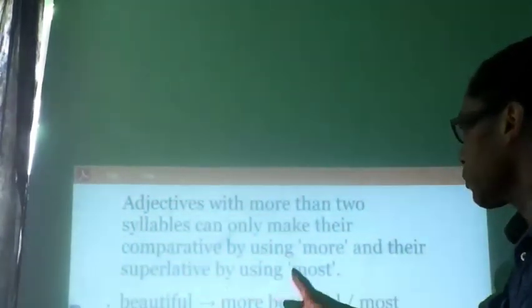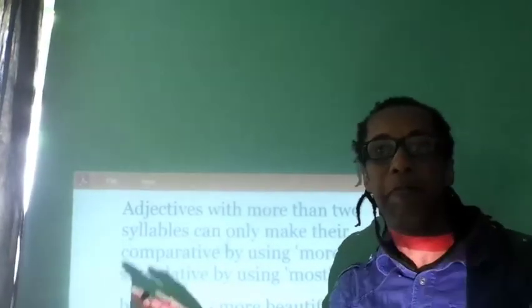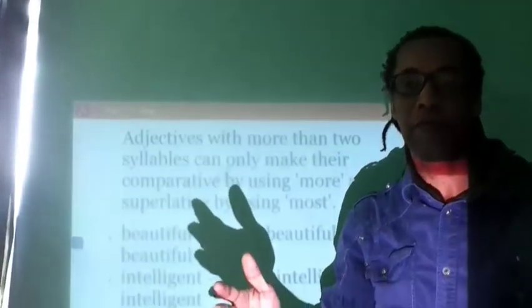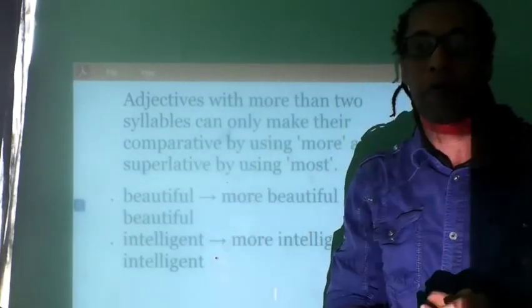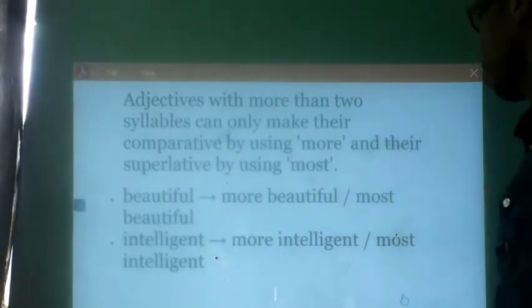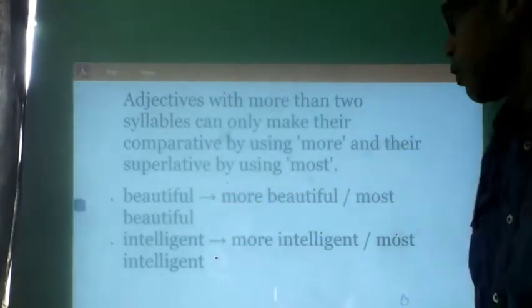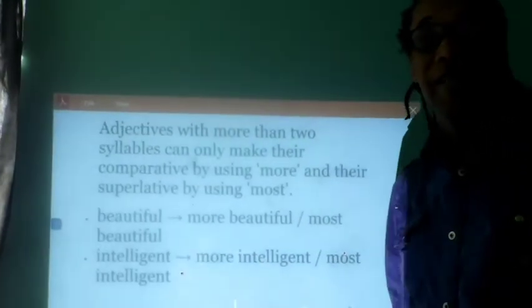Pay attention. In this case, it's a general rule. You must use more or most when you have a bigger adjective, or an adjective with more than 2 syllables, right? So, beautiful: more beautiful for comparative, or most beautiful for superlative. Intelligent: more intelligent, or most intelligent.